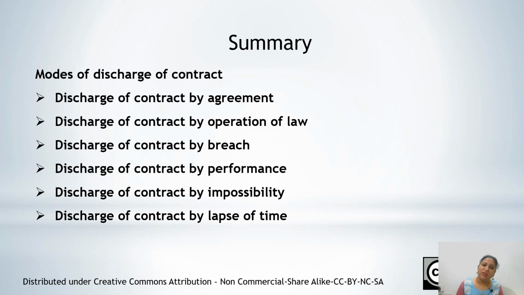In all these ways, if the parties, with the consent of each other, agree to new terms, the old contract is automatically discharged.